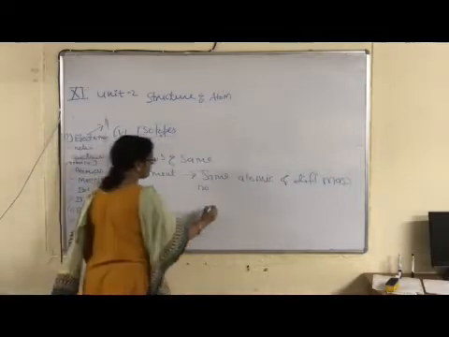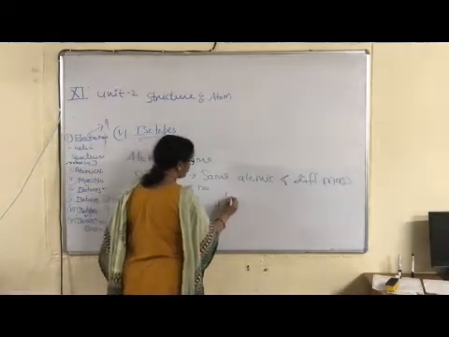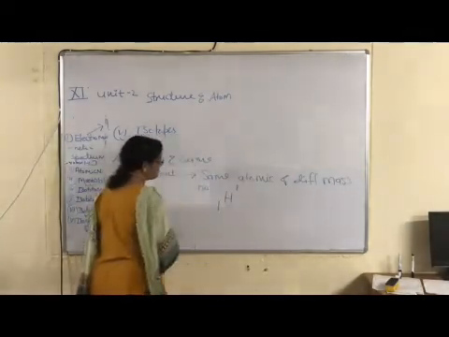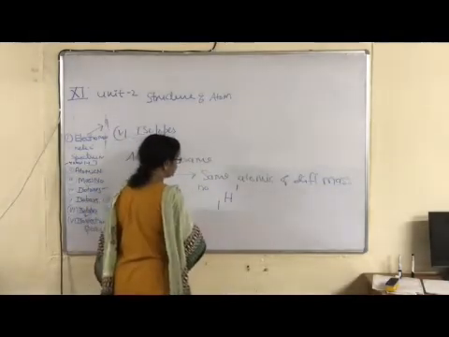Okay children, for example, different isotopes of the hydrogen element, 1H1, which is known as protium.